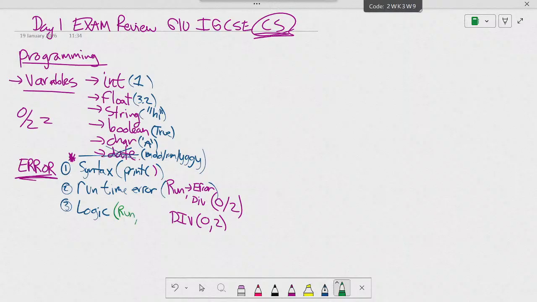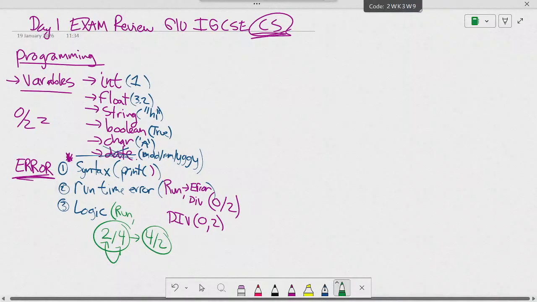The code will run, but I do something wrong. For example, I want to do 2 divided by 4, but I do 4 divided by 2. I put the human error, I put the wrong logic. Okay? I want to go 2 divided by 4, then sure, I do 4 divided by 2. Okay? It's not going to have an error, but my math is not correct. This is also an error. Okay?